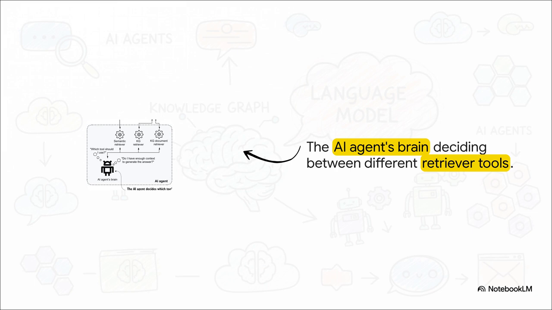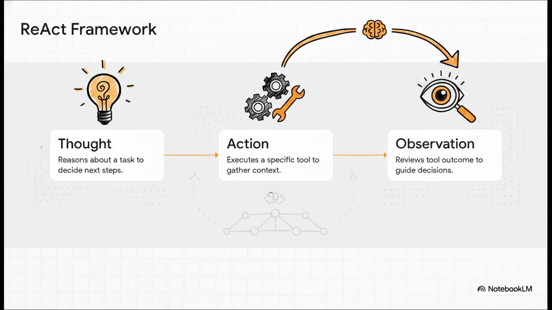It's really cool. Now, this whole complex decision-making process, it's powered by the ReAct framework, which stands for Reason and Act. Under this framework, our agent is continuously looping through a really strict cognitive process. Step 1 is the thought. That's where the LLM reasons about the task. Step 2 is the action, where it actually pulls the trigger and executes one of those specific tools we just talked about. And step 3 is observation, where it reviews the raw data that comes back.